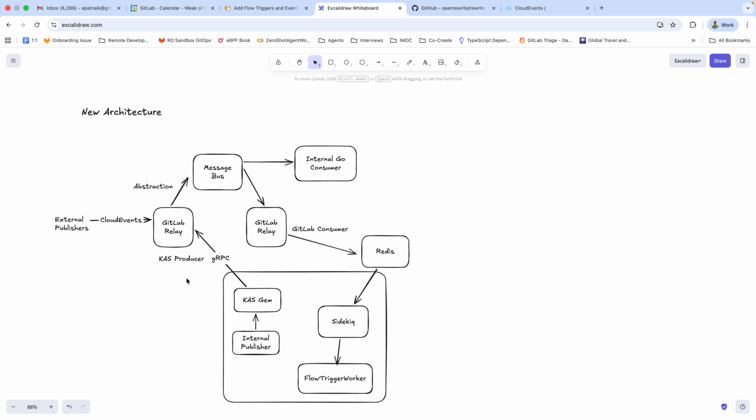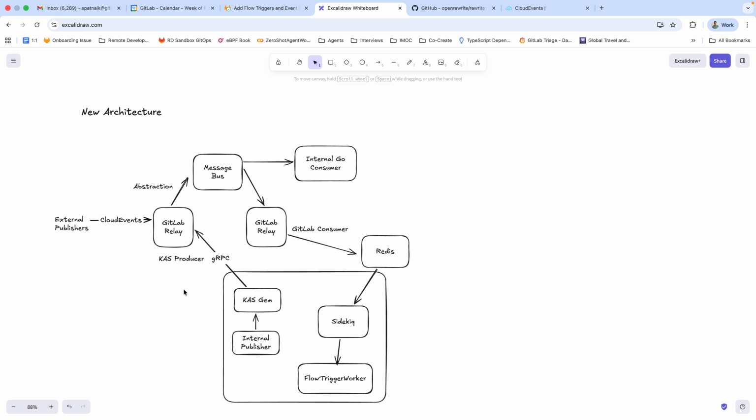But we want to expand to a lot more events, and not just that, we want to also expand to external events that are published by external publishers like Jira. For example, we want issue to MR, where Jira could be the creator of the issue, where the customer may create the issue in Jira but want to create the MR in GitLab, and Duo could do that. And so that's really where this all comes in.